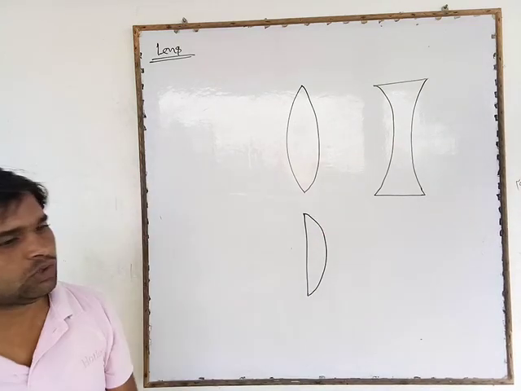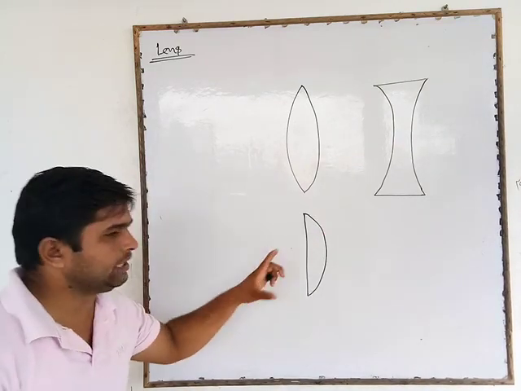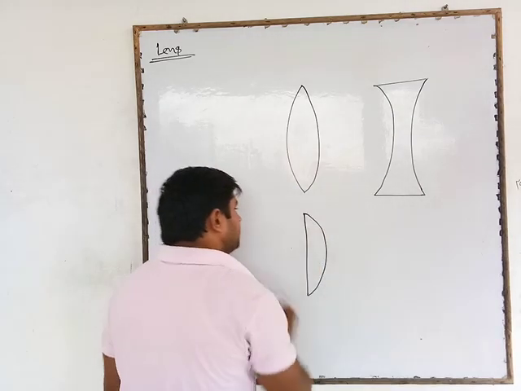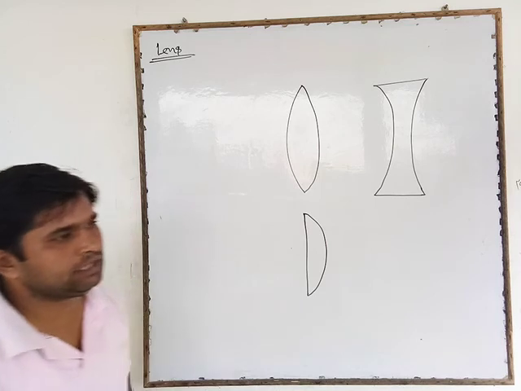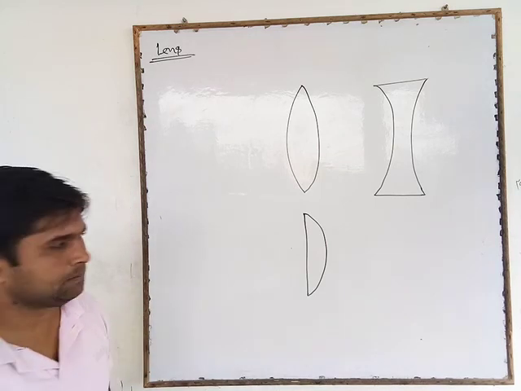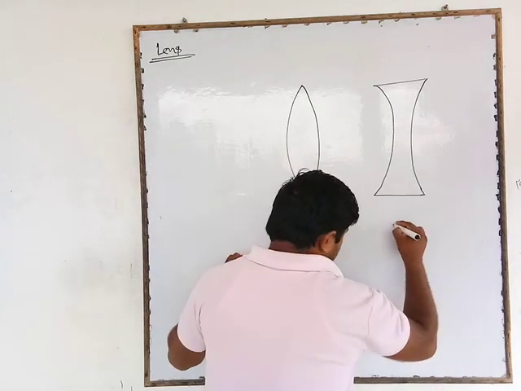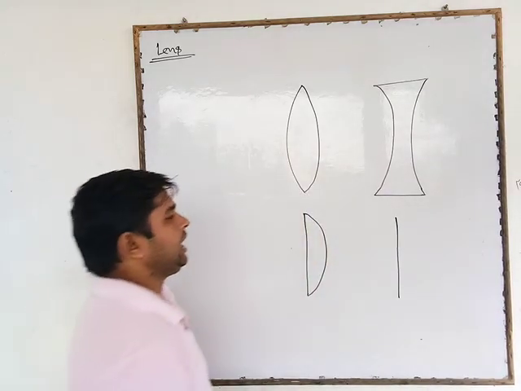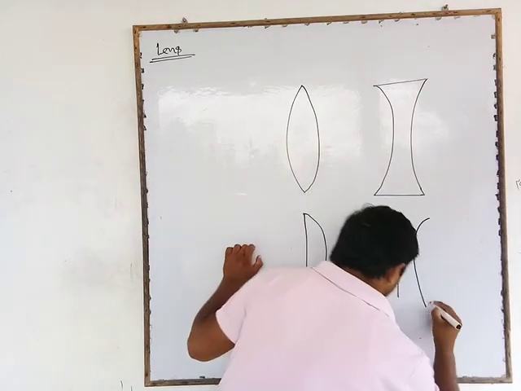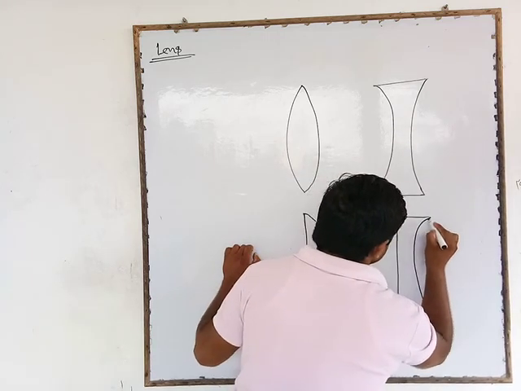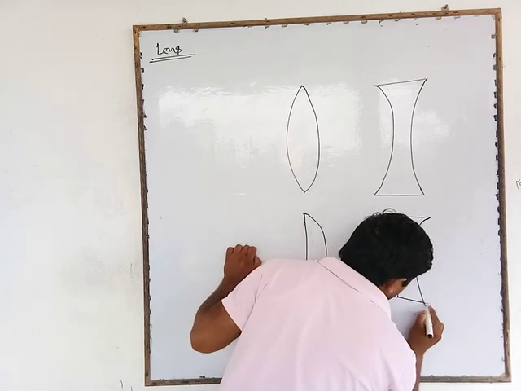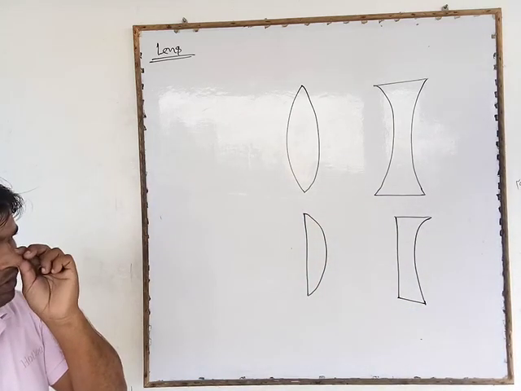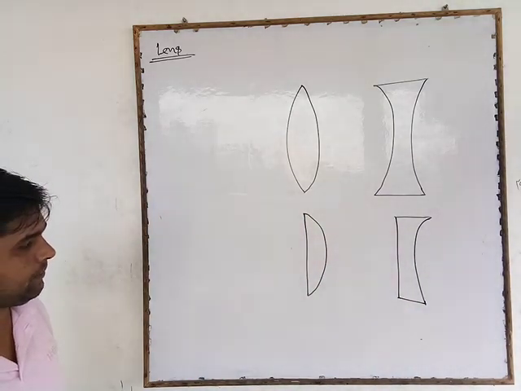It is also known as a lens, made of any transparent material. One surface is a plane and the other one is curved, so it is also known as a lens.